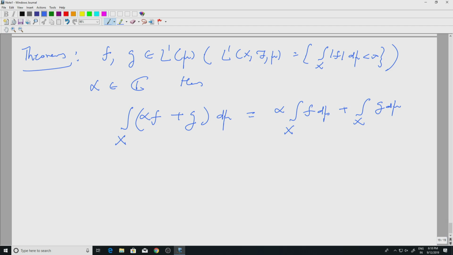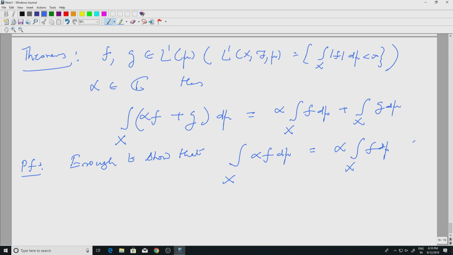I will not get into the full details, so let me give you a sketch of the proof. First of all, it is enough to show that if alpha is a complex number, then that comes out of the integral.